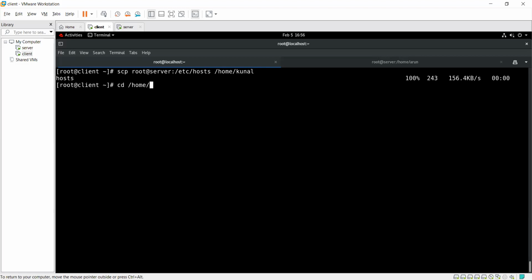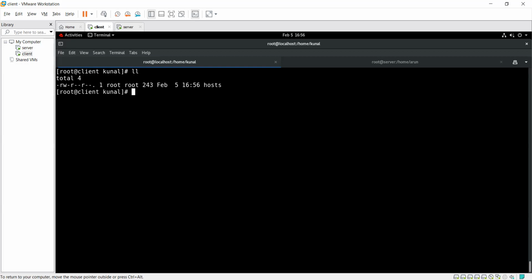cd /home/Kunal. If I just do ll, there is my file with the name of host. Then this is the server's host file. Is that clear on that?